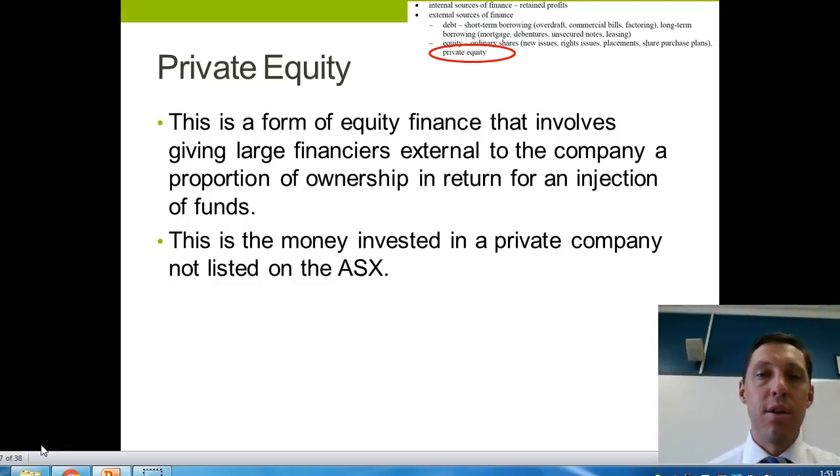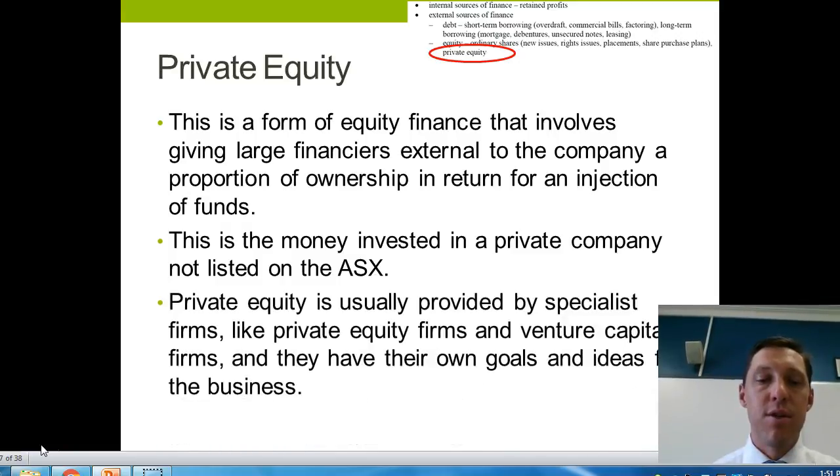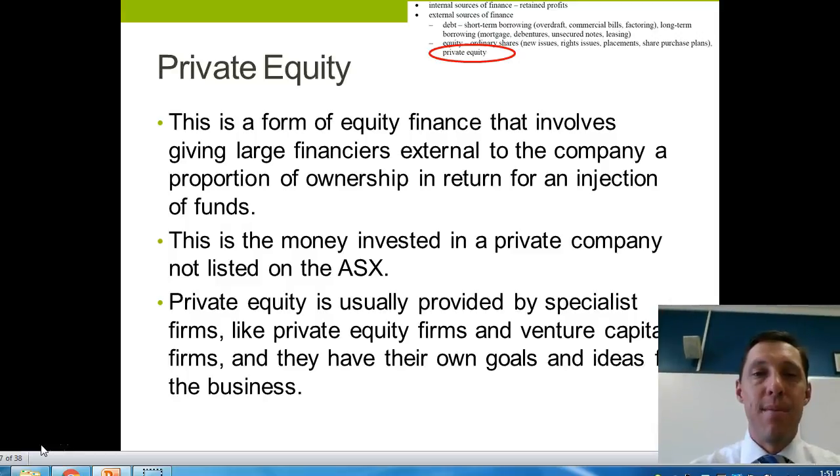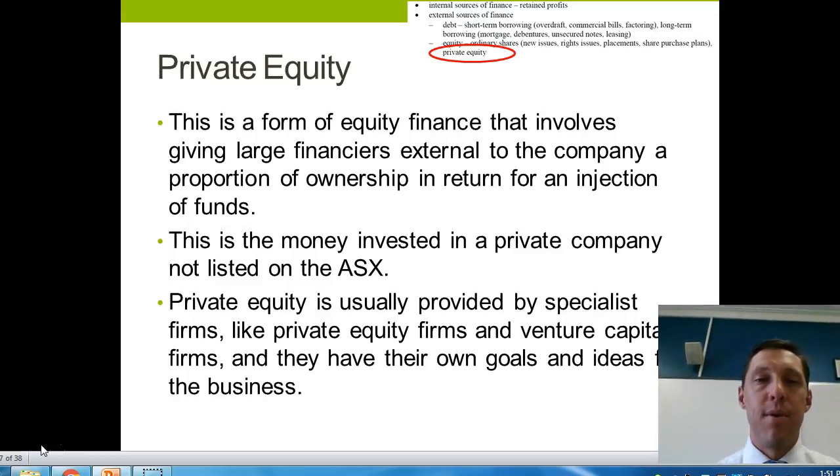And generally the private equity is investing in businesses that are private and are not listed on the Australian Securities Exchange. Often those private equity firms will invest into a business with the money of their clients, undertake some reforms of that particular business, have it improve in terms of profitability, and then often either sell that business or list it as a public company.